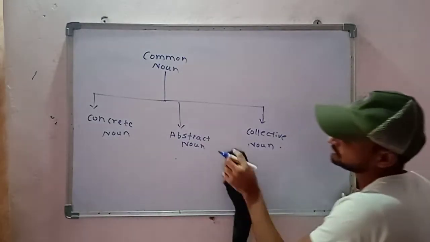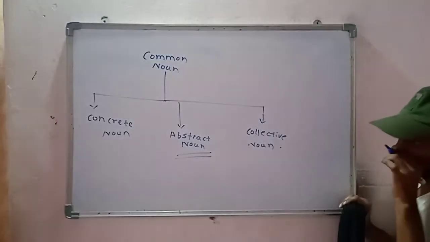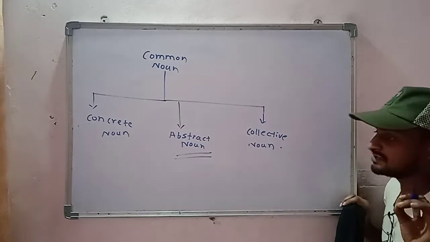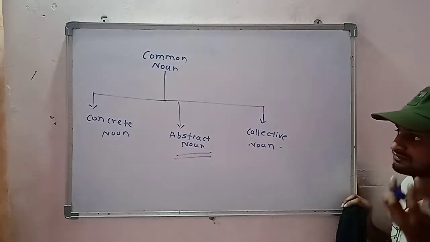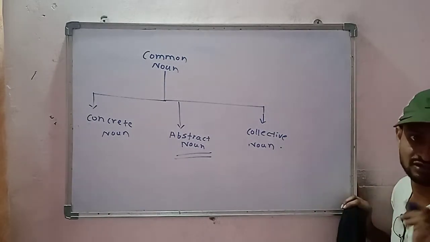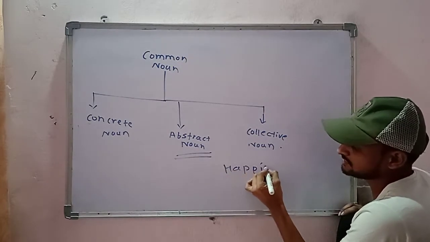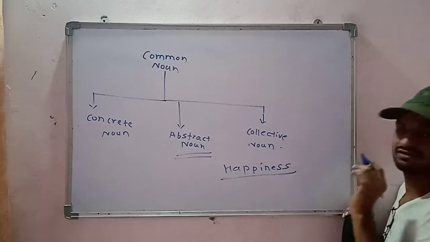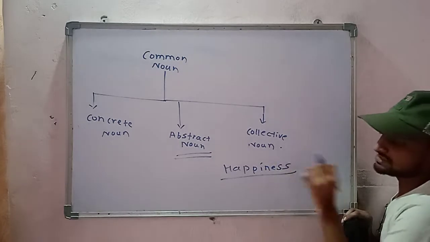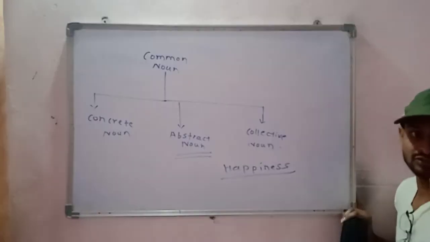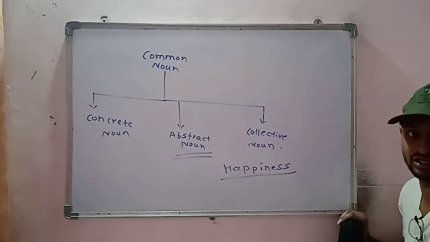Now we will move towards the abstract noun. What is abstract noun? Abstract noun means the name of things which you cannot actually touch or see. Things means feelings, because feelings are something which you cannot touch or see. For example, let us take happiness. I have already told you that happiness means anand, in Marathi we can say anand or khushi. So happiness is a feeling. You cannot touch the happiness, and you cannot see the happiness. You can feel it, but you cannot see or touch it.